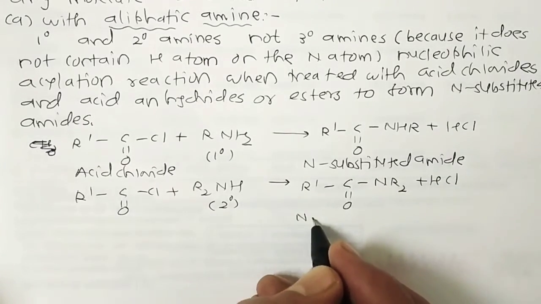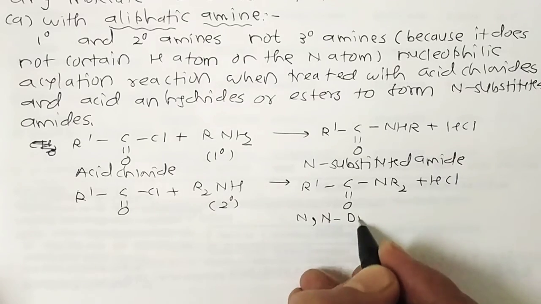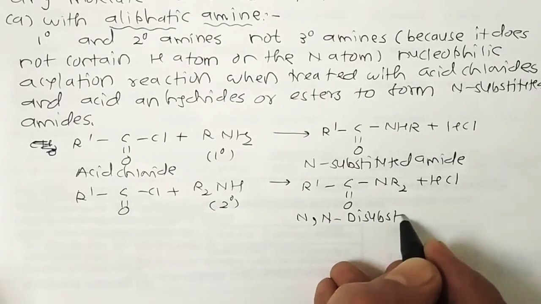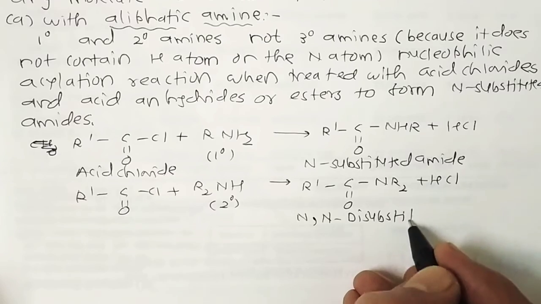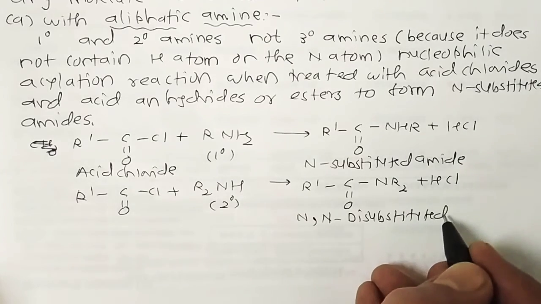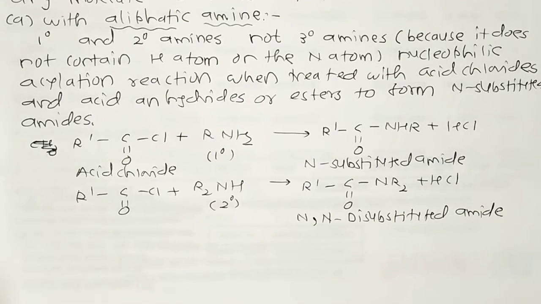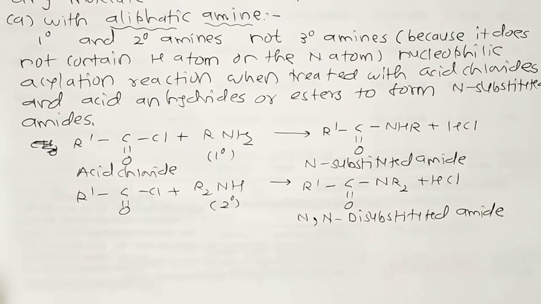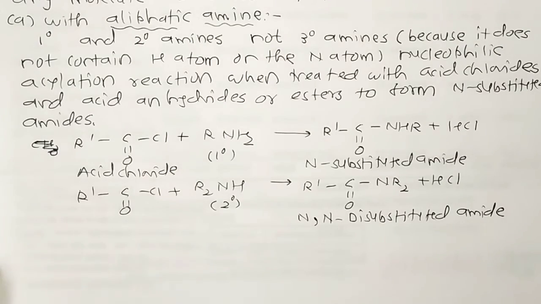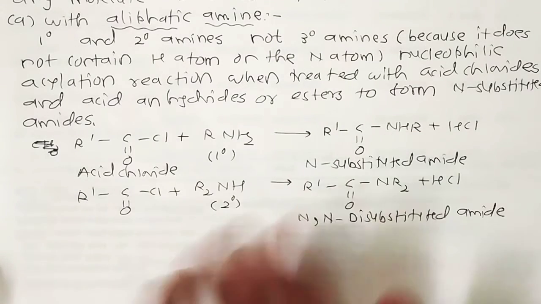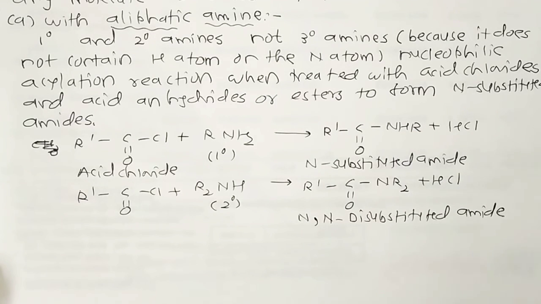The common name of this compound is N,N-disubstituted amide. But what is the main phenomenon that we have to observe here? Unlike alkylation reactions of amines, the amide formed here does not react further with acid chloride and anhydride.